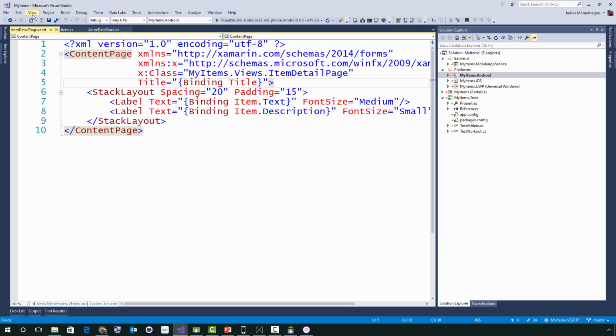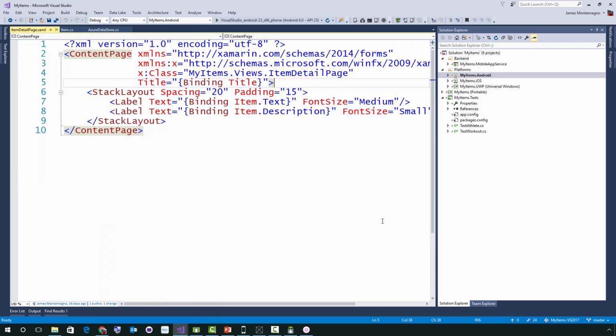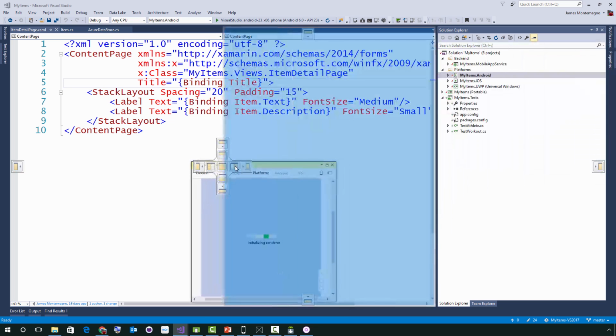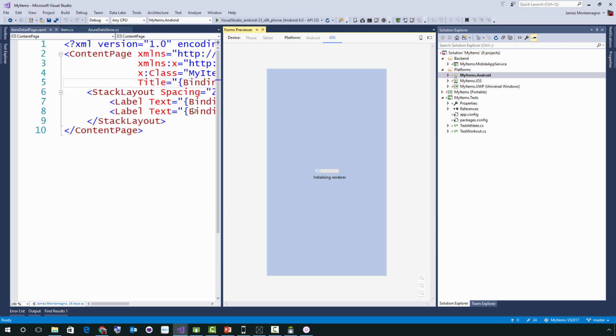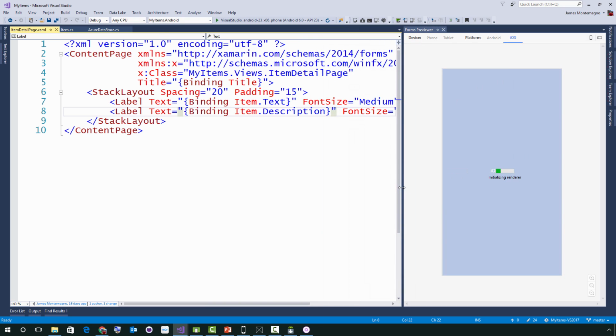Some other things that we have are the preview of the Xamarin Forms previewer. So under other windows, the Forms previewer, what this will do is, I'm going to pull it out here, it will start a live session to actually visualize our page and our XAML in real time. So it's actually spinning up a full render, almost like a designer of our application that could be run. And what I did is I have the XAML file open on the left, and on the right-hand side is the previewer. So we'll go ahead and let it initialize really quick here for a second.